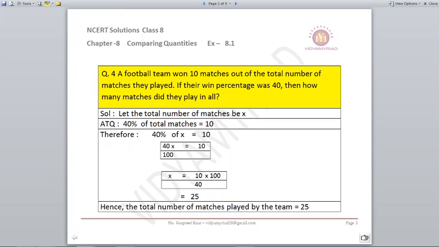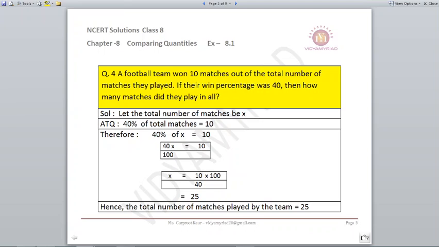Question number 4. A football team won 10 matches out of the total number of matches they played. If their win percentage was 40, then how many matches did they play in all? We don't know the total number of matches, so we will assume it as X. They are saying that 40% of the total matches is 10. So 40% of X is equal to 10 according to the question.